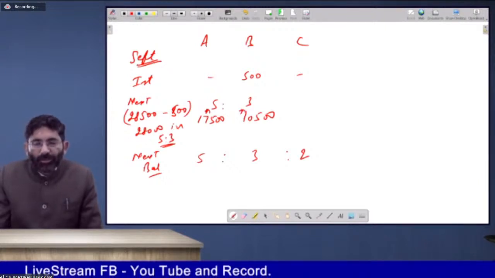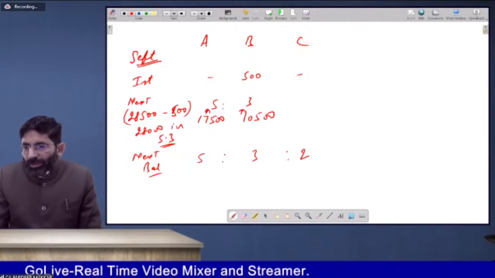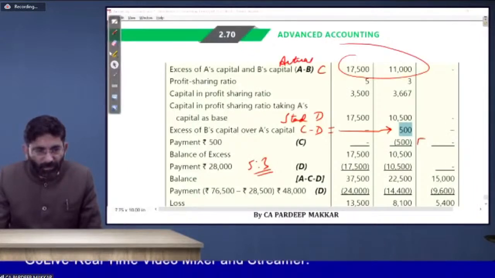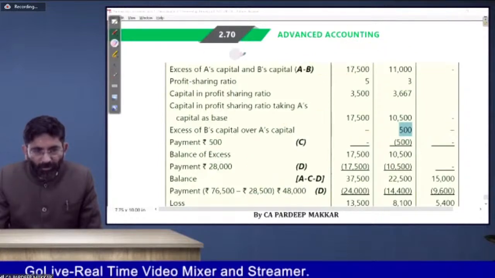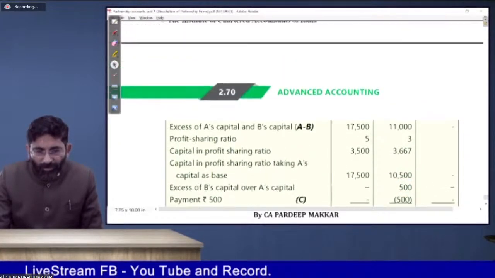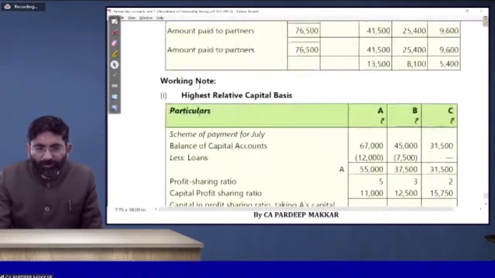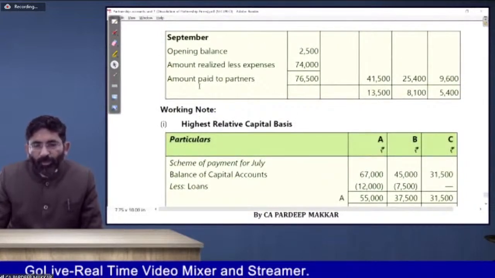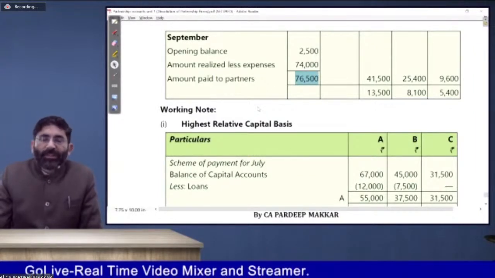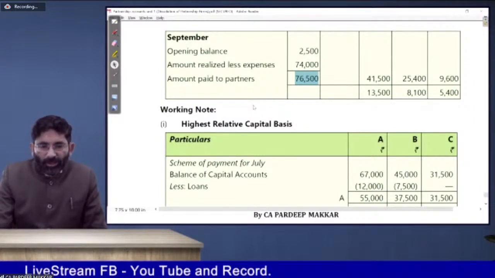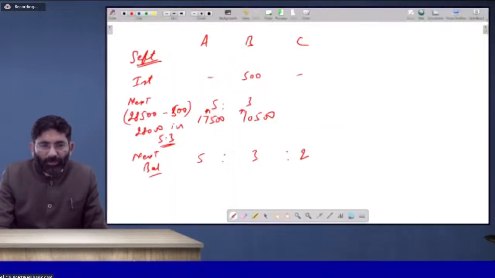So finally, now how much amount did you receive? In September, we received 74,000 plus 2,500, it is 76,500. So you have to allocate 76,500. How will it be allocated? It will be allocated according to this concept.